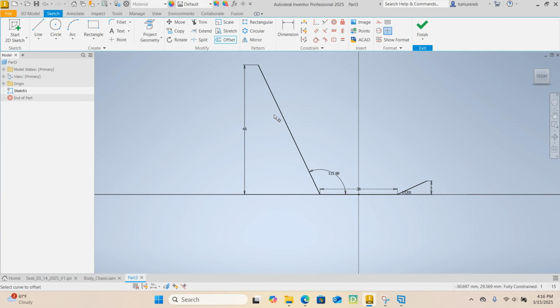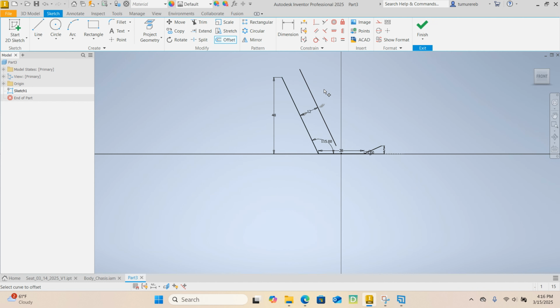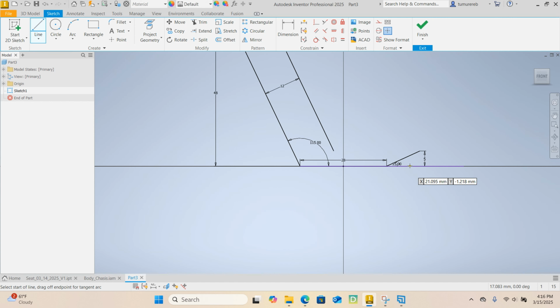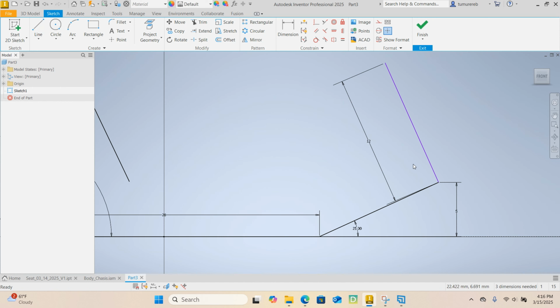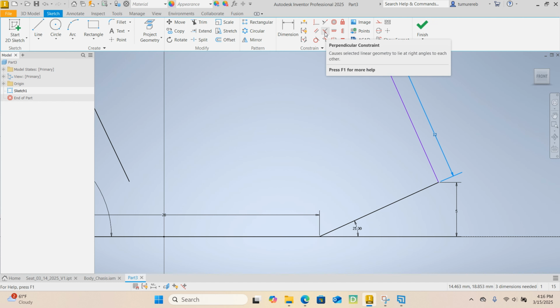Offset, go ahead, launch offset, select this line, and offset it by 12. Offset it by 12. We're gonna come here, draw another diagonal line. Distance is, let's go ahead and make it 12. Now we're going to apply a relationship between these lines, and I can move this dimension here. We need these two lines to be perpendicular to each other. So coincident constraint and perpendicular constraint. Select this line and that line.